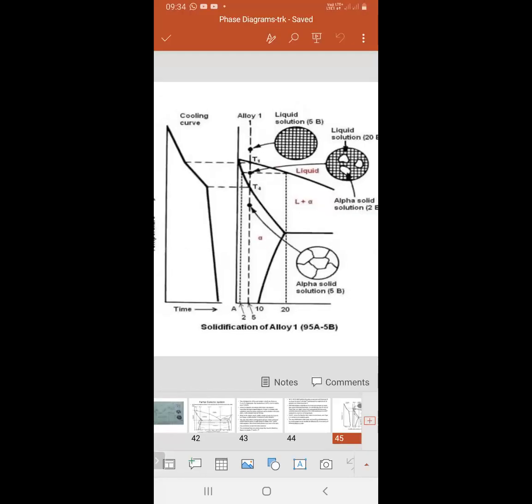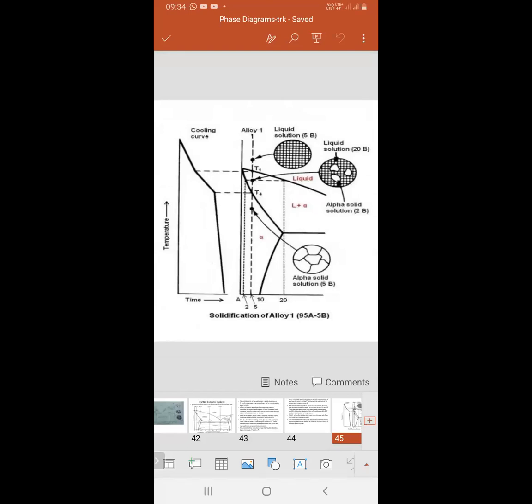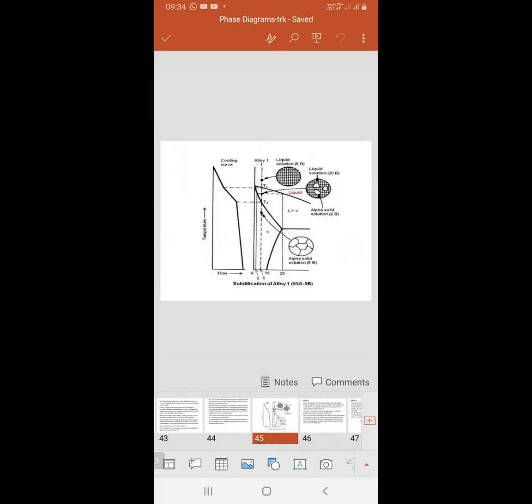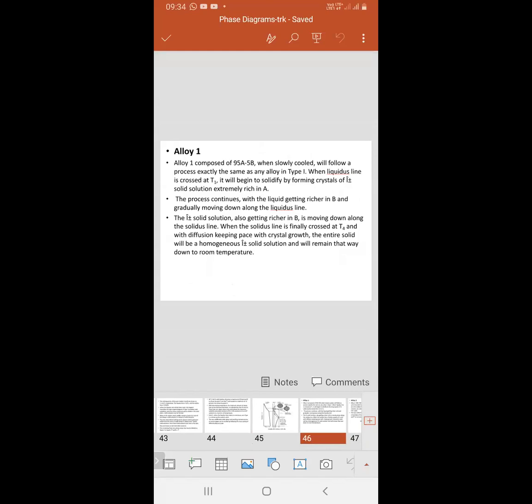Li1, in a partial eutectic phase diagram. Hello. Okay, sir. Have you understood this one? Have you understood? Yes, sir.